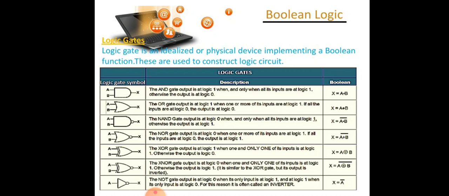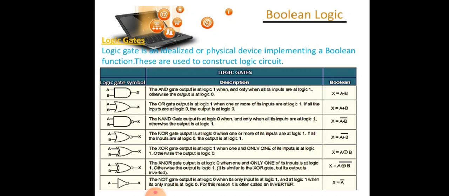Then we have a XOR gate. XOR gate acts in the same way as the logical either or. The output is true if either but not both of the inputs are true.